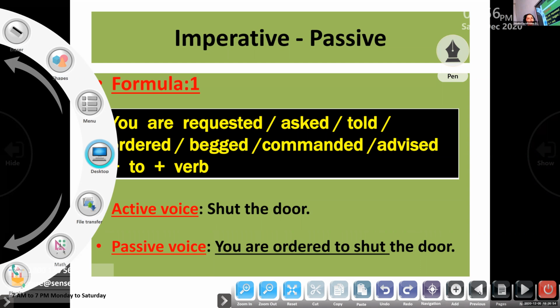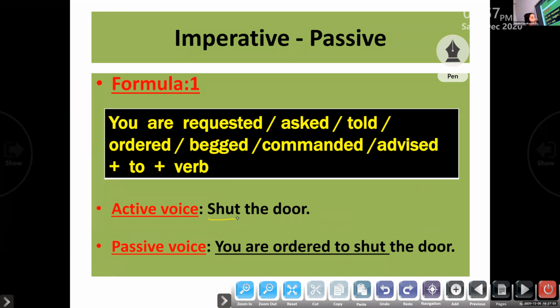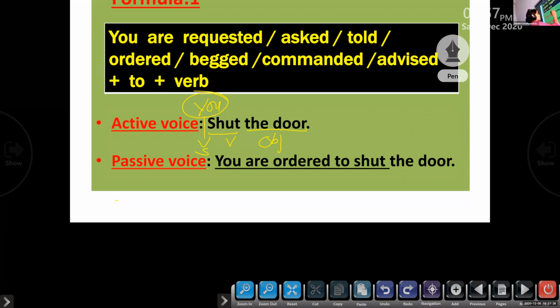As I have told you, normally it is easy to recognize an imperative sentence. An imperative sentence is always starting with a verb. So tell me the subject of the sentence. Shut the door. Subject? You. Yes, you is the subject. So we have got the subject of an imperative sentence which is hiding behind the bars, and we got the verb from the sentence. And what is this? The door. It is the object. So subject, verb, object. This is in the pattern of subject, verb, object, and the subject is hidden. It is starting with the verb shut.